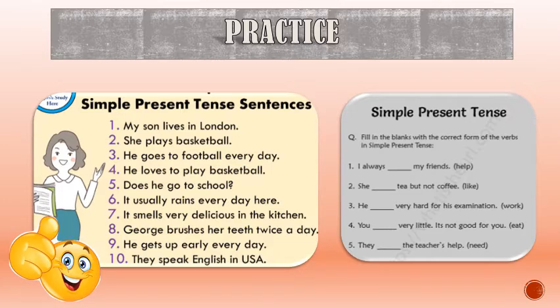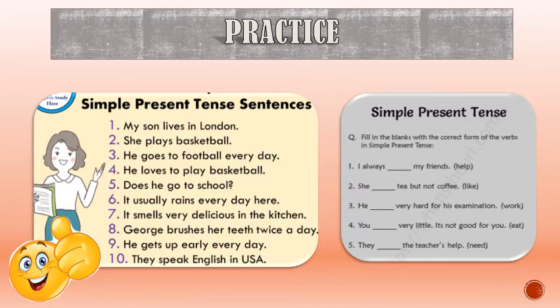She plays basketball. She, singular, so plays. They speak English in USA. They, more than one, plural. That is why no s with the verb speak.